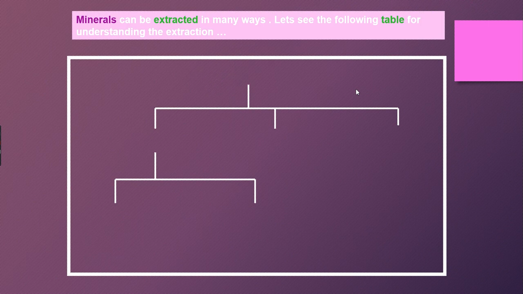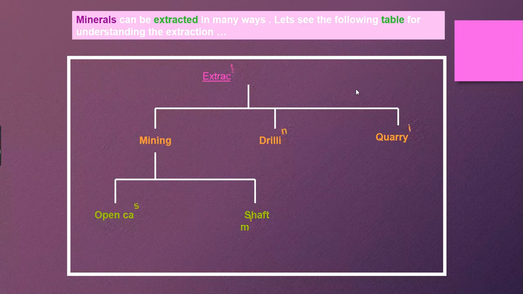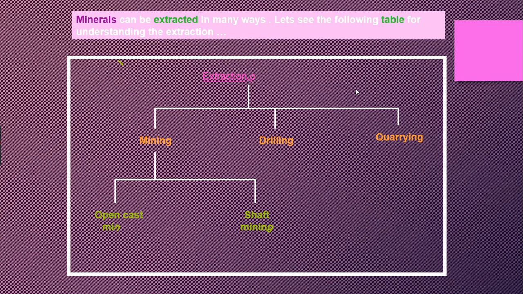Now, there was a question asked in the last class regarding the mining method. So I'll just put an introduction for that one. Extraction of the minerals can be done by mining, drilling, quarrying. In mining, it's open cast mining and shaft mining. I'll show you the pictures and I'll explain how it is done.